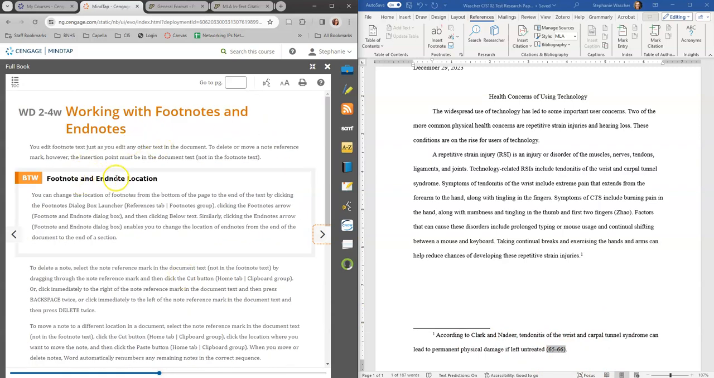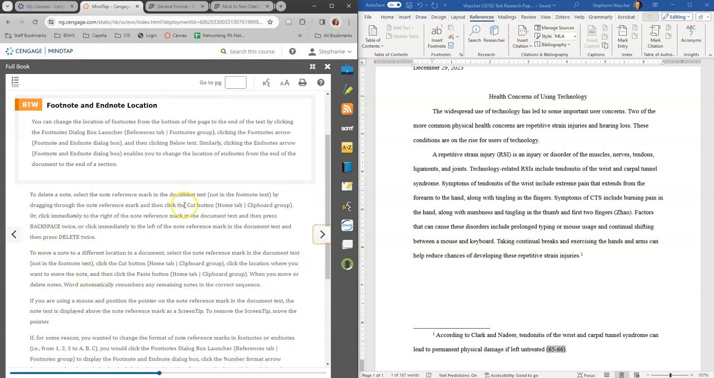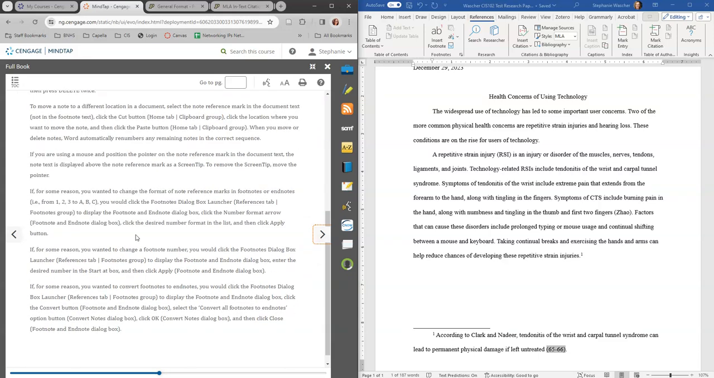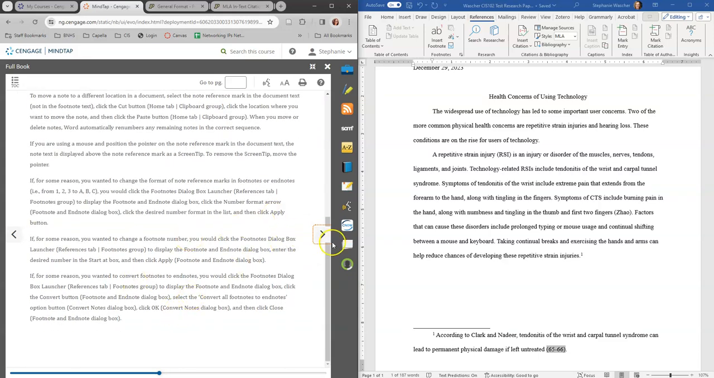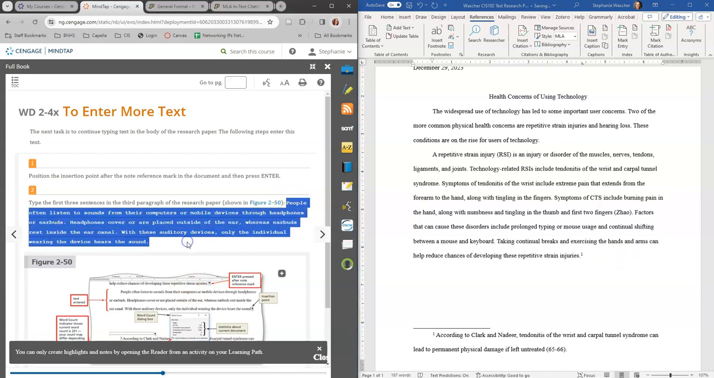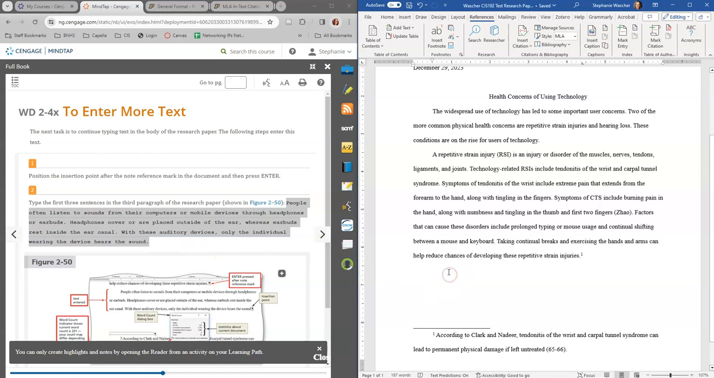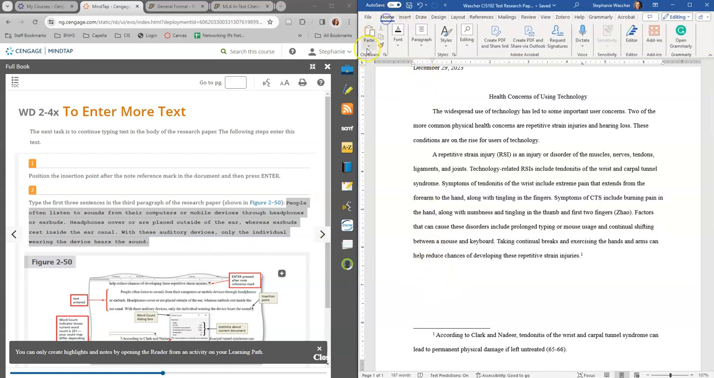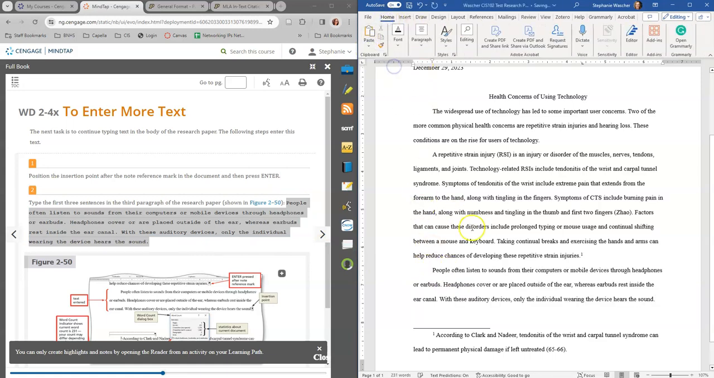Okay, working with footnotes and endnotes. You can edit and delete endnotes, you can cut and paste, you can do all sorts of different things and move them around. So there are different things that you can do. We're going to enter more text into the document here, and we're going to have a new paragraph. I'm going to enter this text in real quick, and we're going to paste it with this formatting.